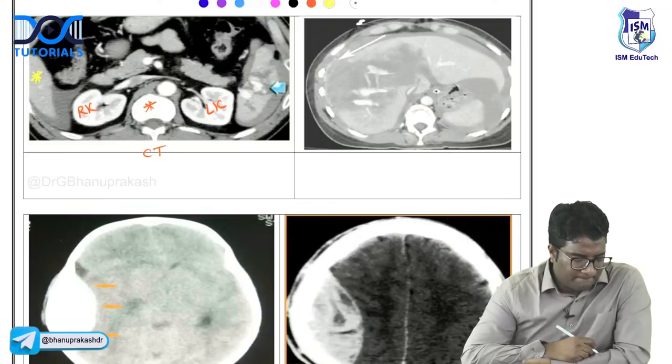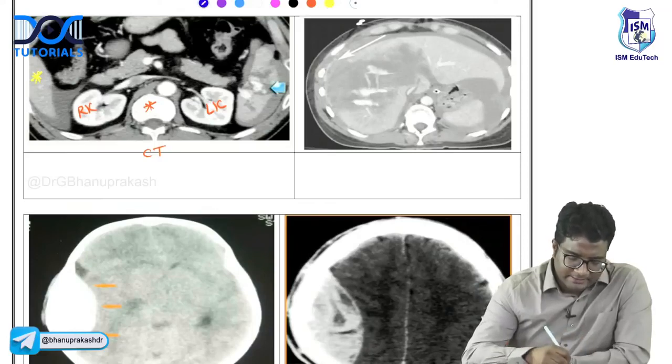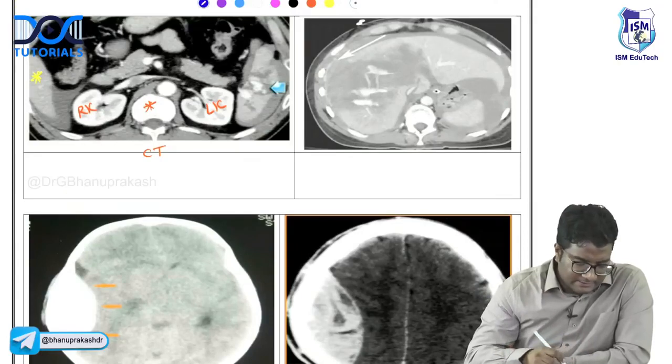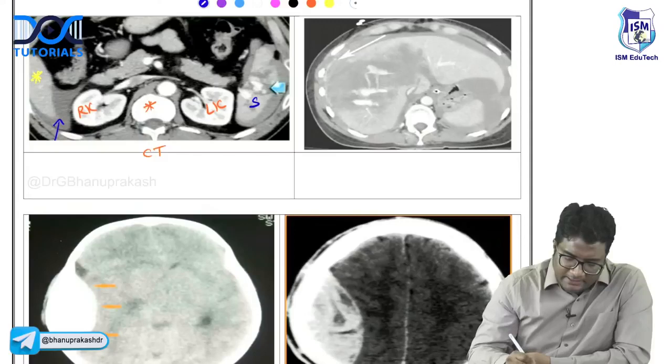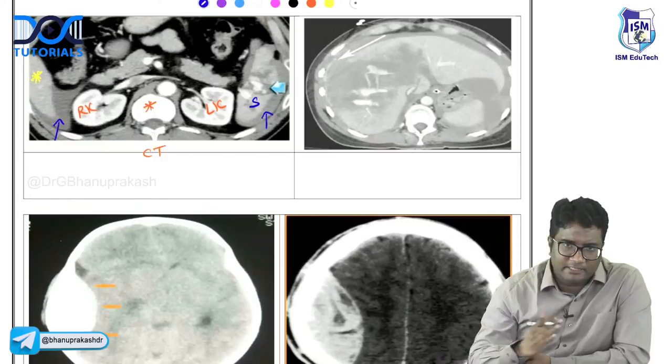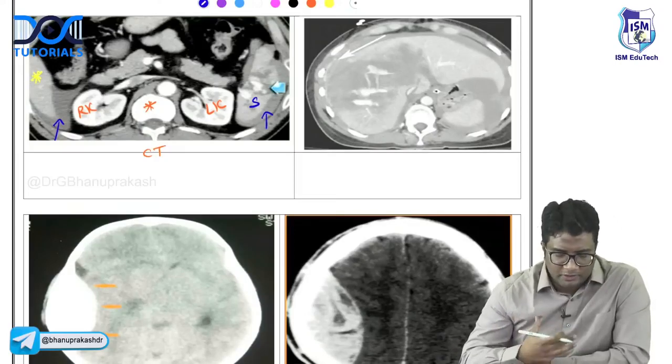Yellow star? Very nice. This is on the right side, so don't confuse it with the spleen. This is the liver that you have. So you're seeing collection around the liver. This is the spleen here. You're seeing collection around the spleen. So you're having collection around the liver and collection around the spleen. So which organ is damaged?